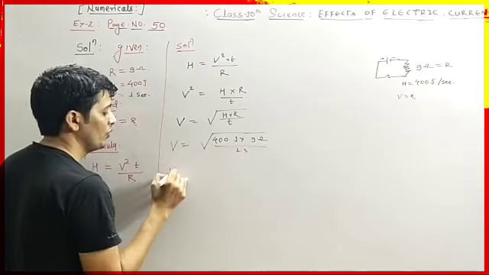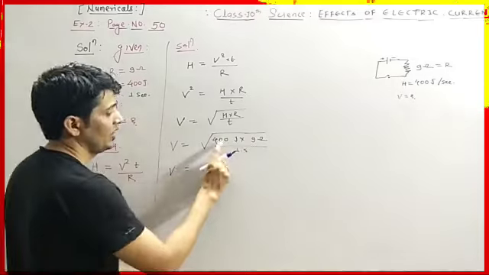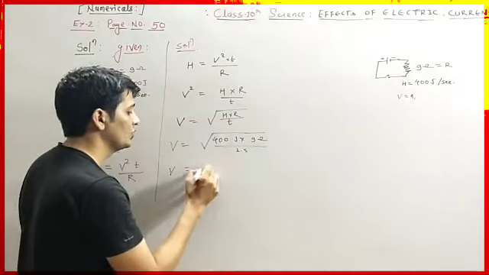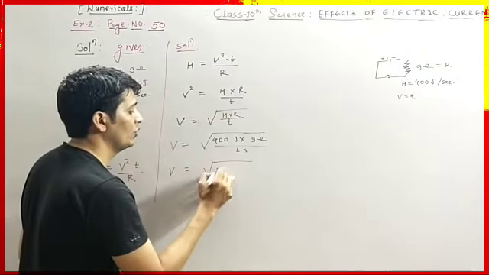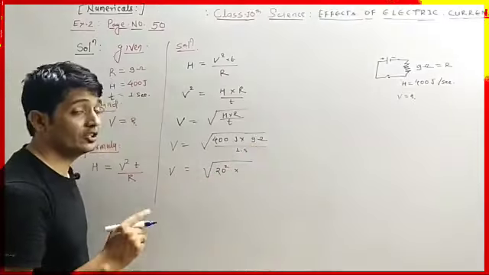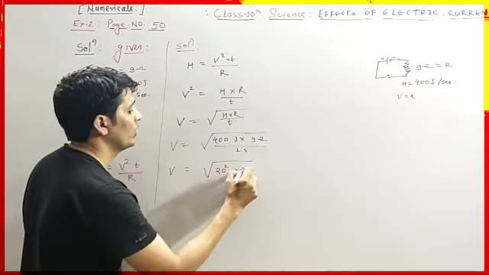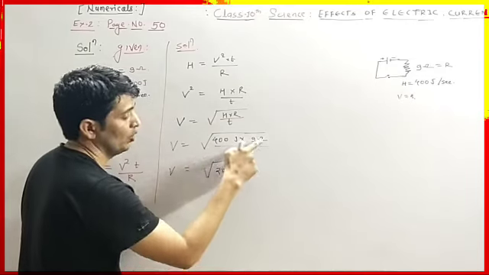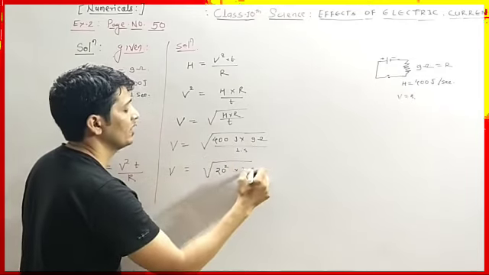Okay, so V equals, see, 400 is the square of 20. So here we write inside the root 20 square into, here 9 is the square of 3, so we write 3 square, and joule ohm per second is nothing but the volt.